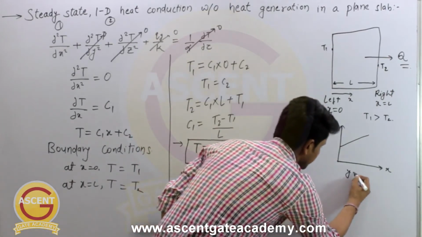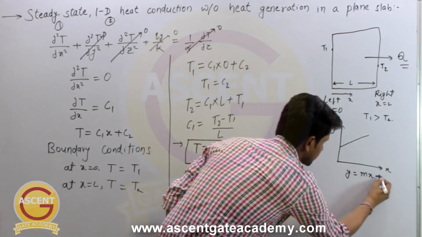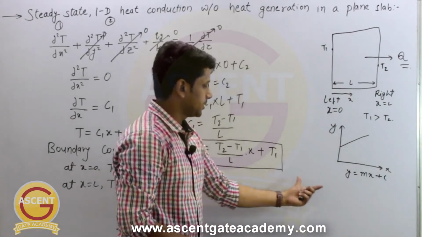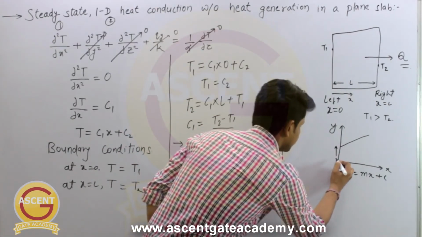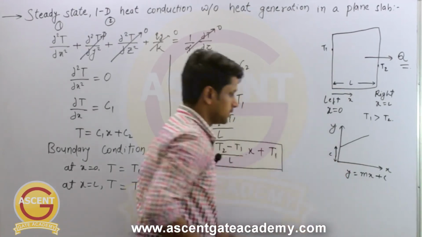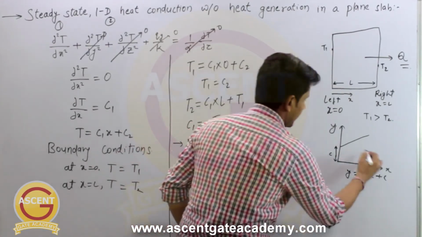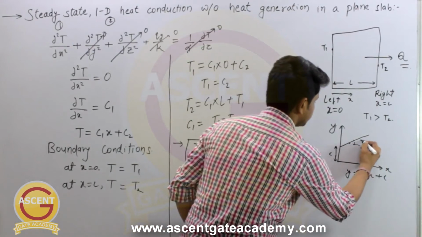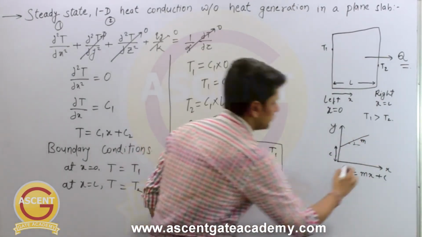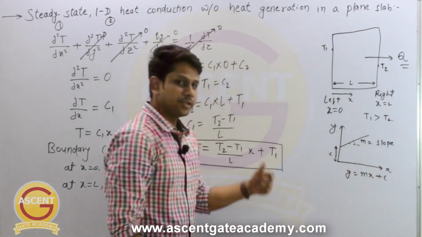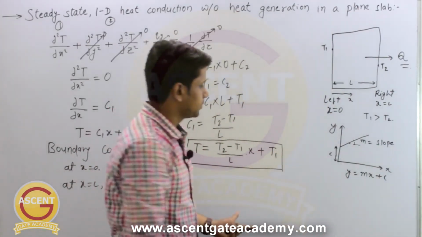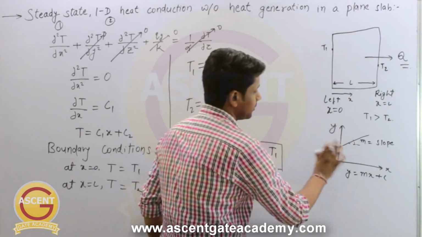We know from mathematics it is y equal to mx plus c, where c is the intercept and m is the slope of this equation. And in differential form, how can we write this slope? It will be equal to dy by dx.